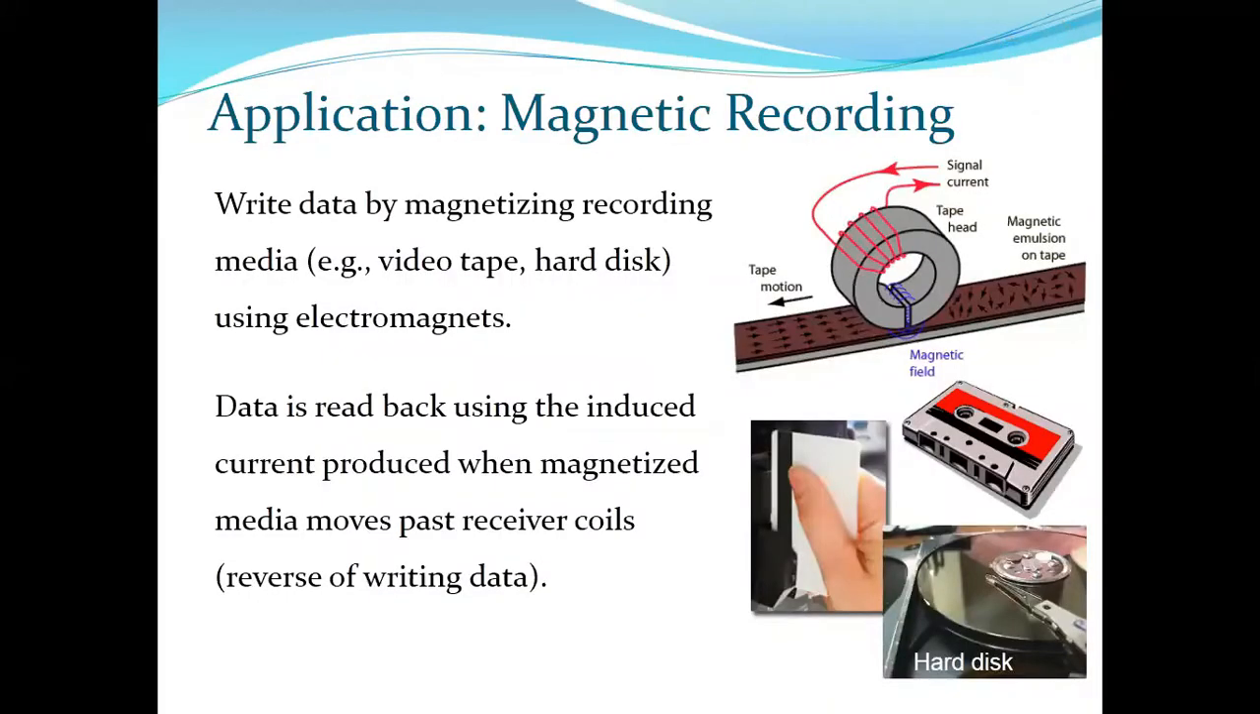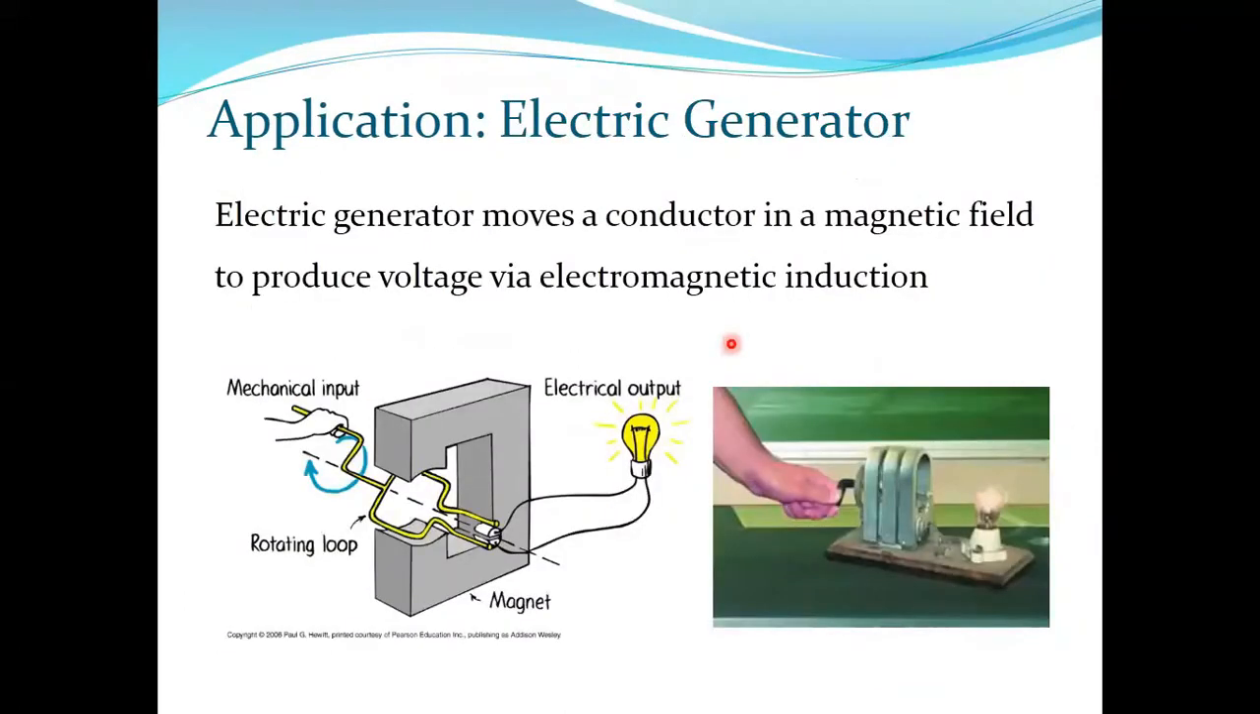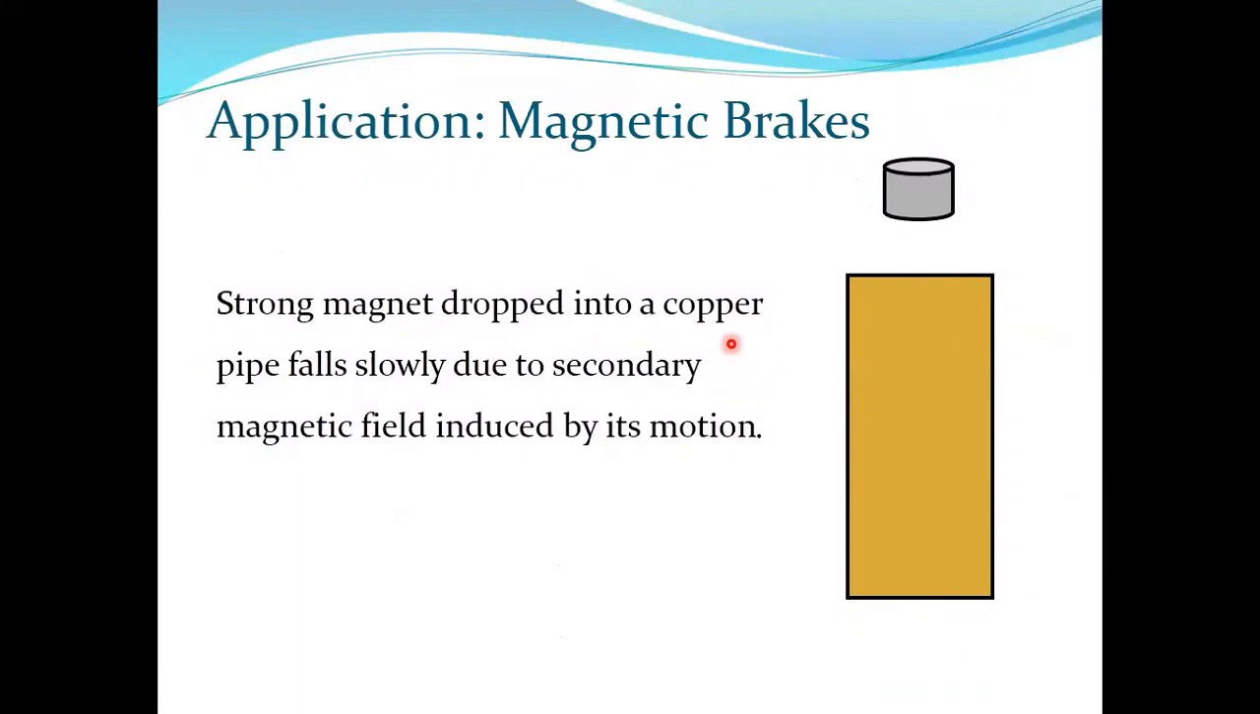Now, electromagnetic induction can be used in different applications, starting from storing our data in the form of magnetizing recording media like videotapes, hard disks, using these electromagnets. We can use this theory of electromagnetic induction for electric generators to produce electrical outputs. We can have magnetic brakes,